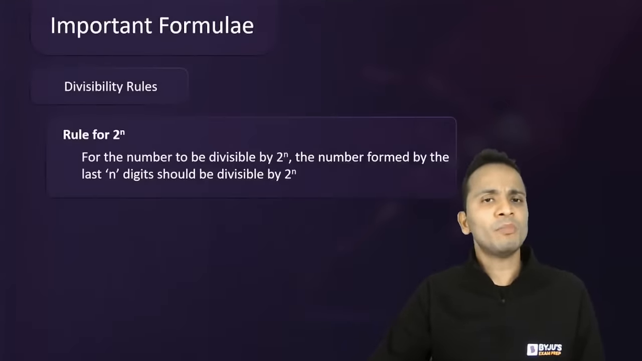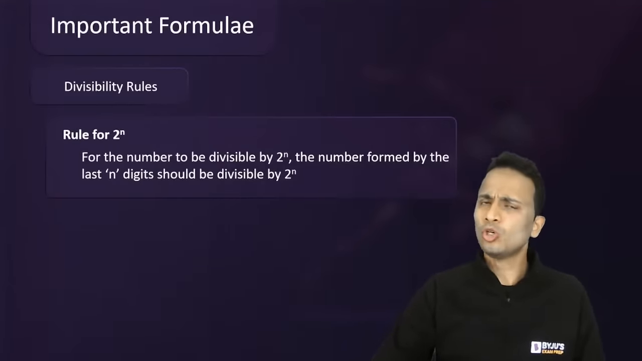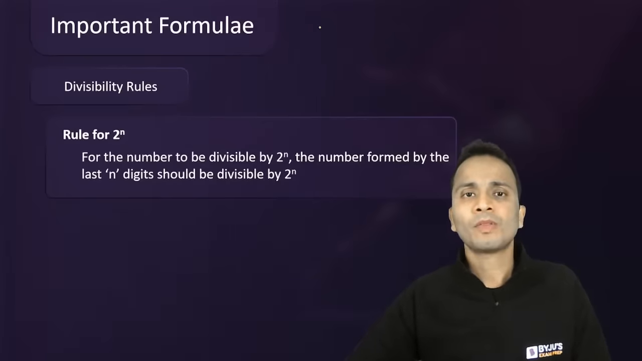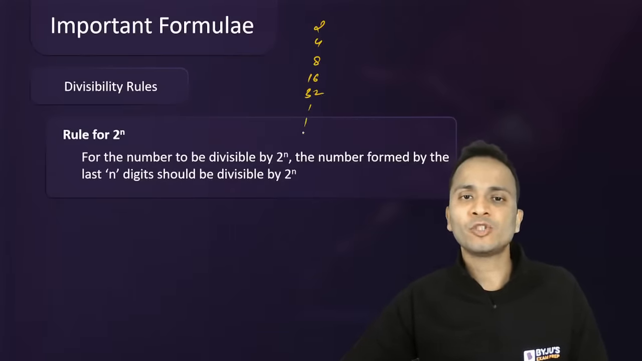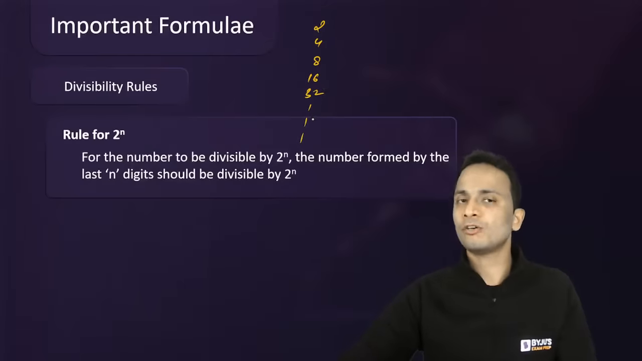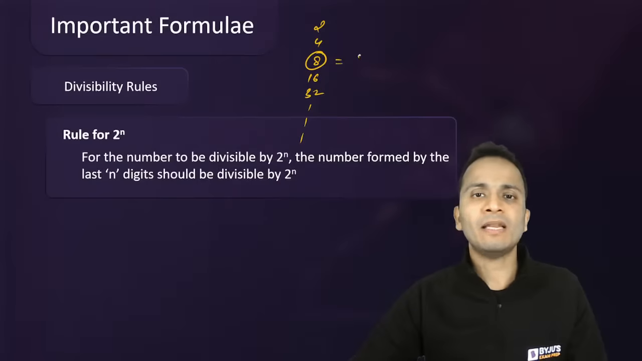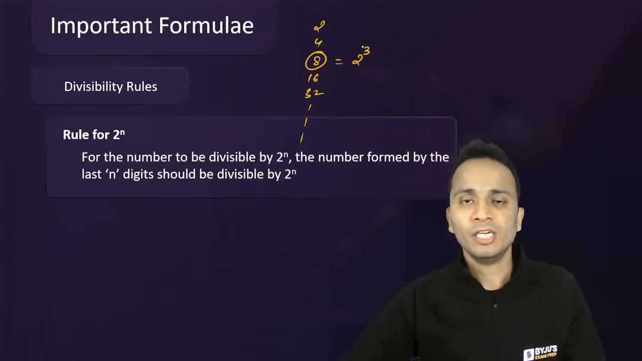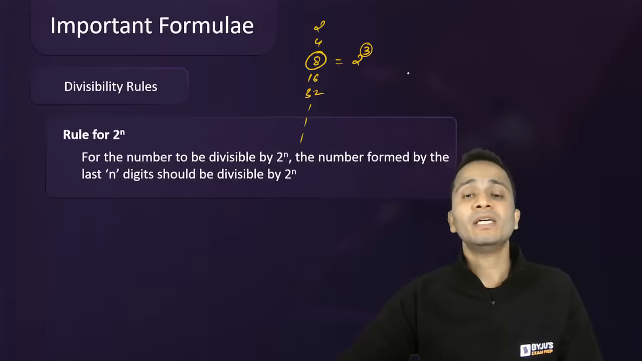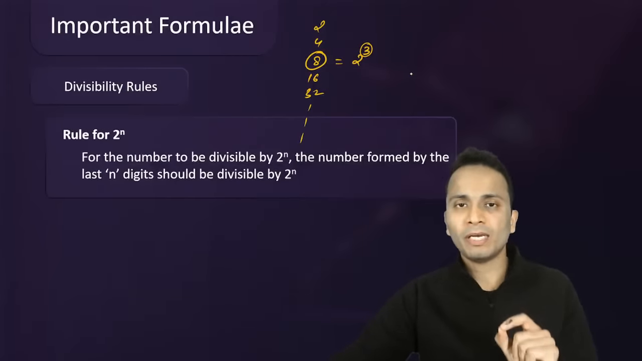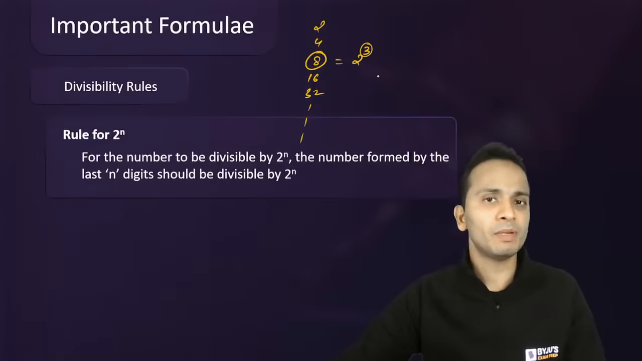Next set of important formulas are some divisibility rules. So 2 ka divisibility rule and the powers of 2. So 2, 4, 8, 16, 32 and so on. If I look at the powers of 2, then let's say 8. So 8 can be written as 2 raised to the power 3. So the divisibility rule of 8 will be the number formed by the last 3 digits should be divisible by 8.